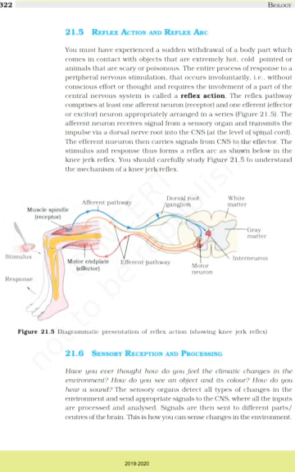How do you see an object and its color? How do you hear a sound? The sensory organs detect all types of changes in the environment and send appropriate signals to the CNS, where all the inputs are processed and analyzed. Signals are then sent to different parts/centers of the brain. This is how you can sense changes in the environment.